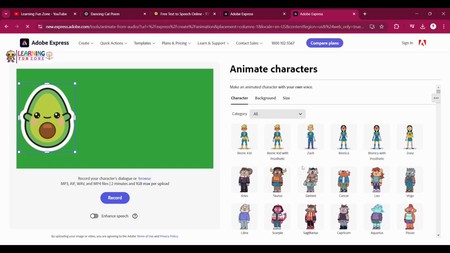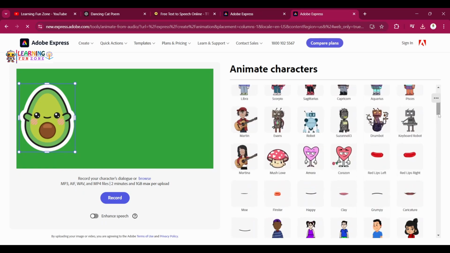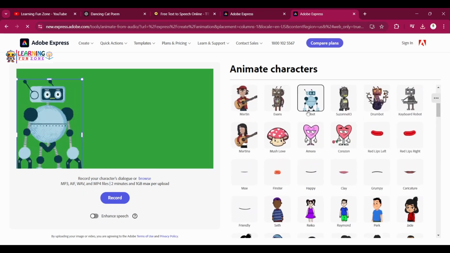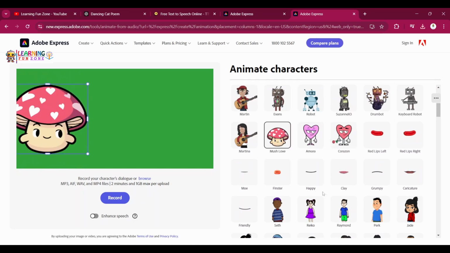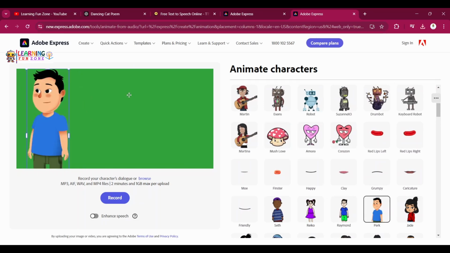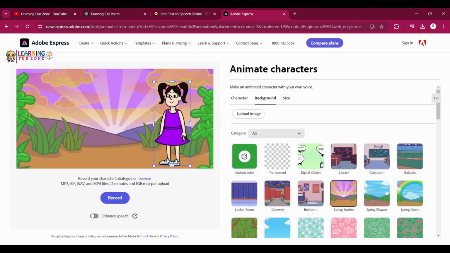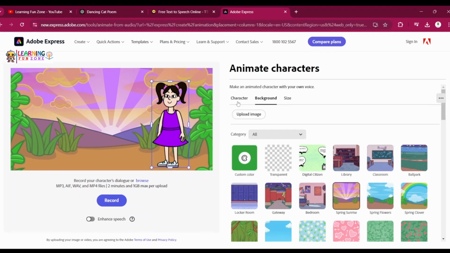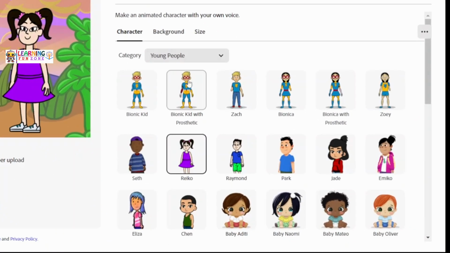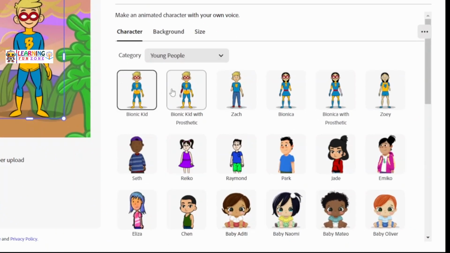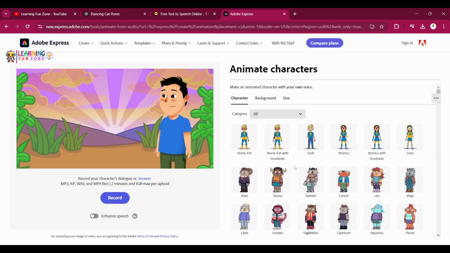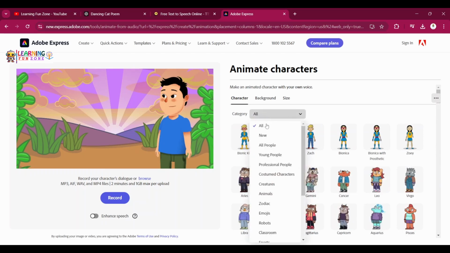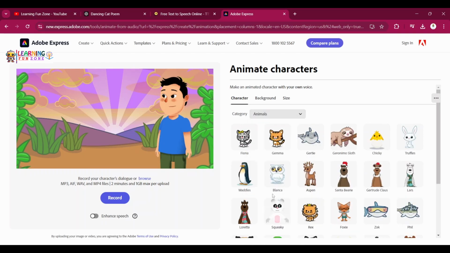So you can select whichever character you like. There are so many characters here. I've selected this girl. If you go to character, you will see different characters, right? This is for young people. These are all the characters. You can filter them out. So these are some animals.